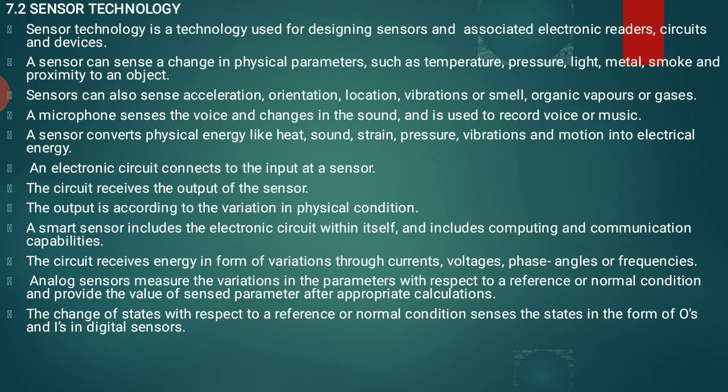Sensors can also sense acceleration, orientation, location, vibration, or smell organic vapors or gases.